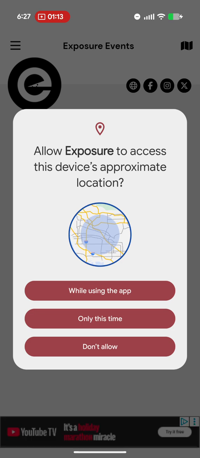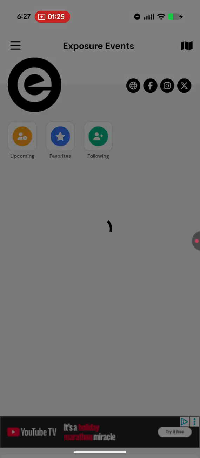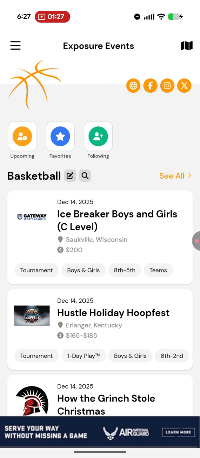You want to allow your location just so when you're searching for events that they're near your area and isn't something confusing in another part of the United States. So I'm going to put while using the app. I'm choosing my sport, which is basketball. And now you're on this home page that just has a bunch of different basketball events.